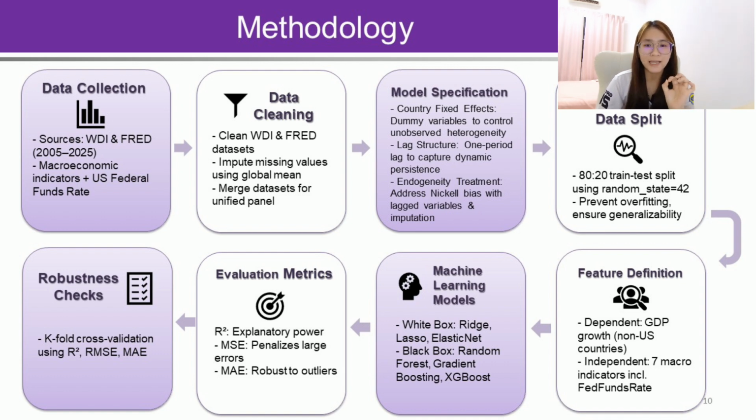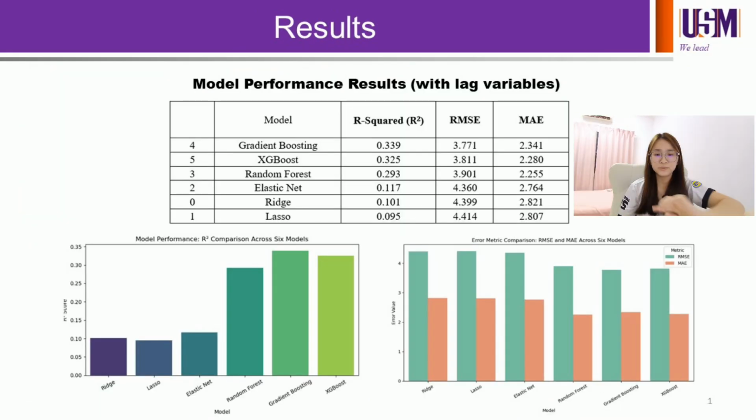For the robustness check, we are applying careful cross validation. This slide shows the model performance results, with the summary table for all 3 metrics and also the bar chart comparing the model performance across the 6 models. Let us continue to discuss the decision after we get the result.